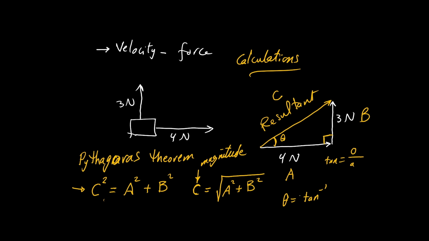So the angle itself equals shift tan, or the inverse tan, of opposite over adjacent. So the angle theta equals tan minus 1 of the opposite, which is 3, over 4. And the magnitude C equals the square root of 4 squared plus 3 squared.